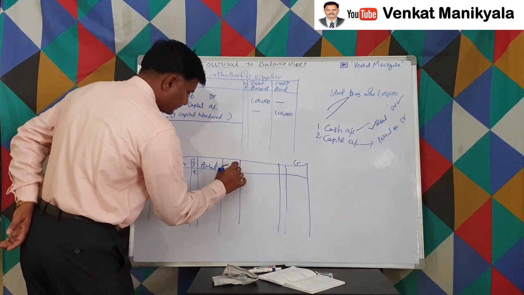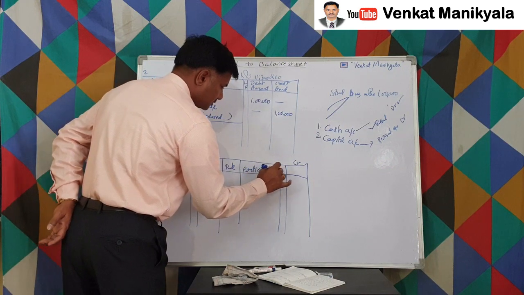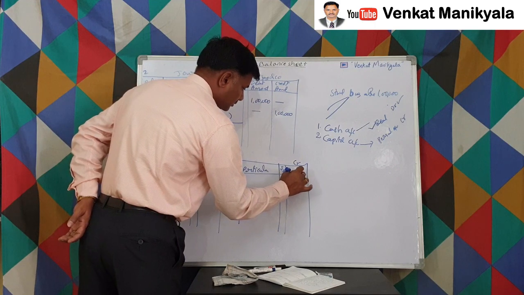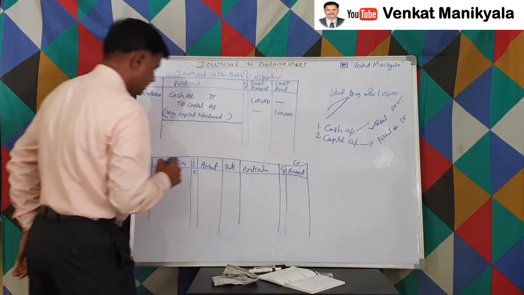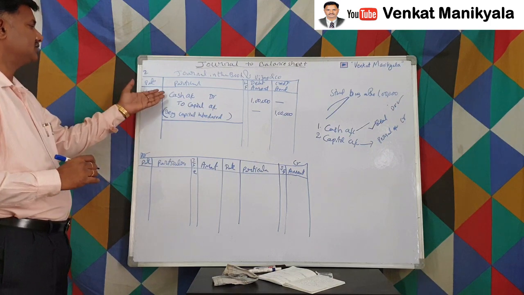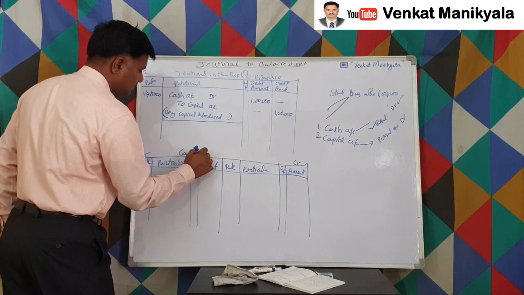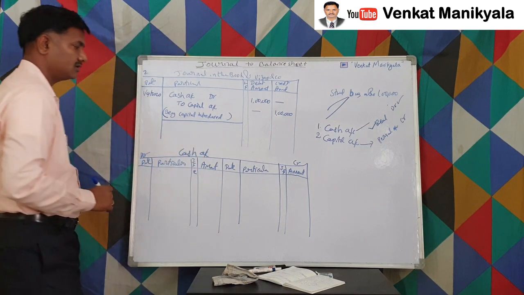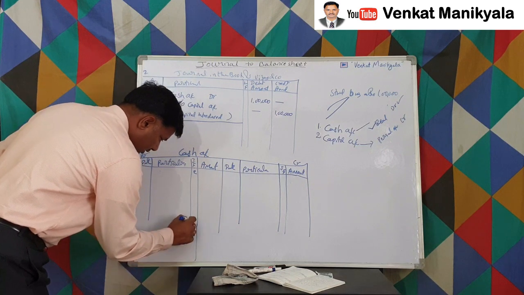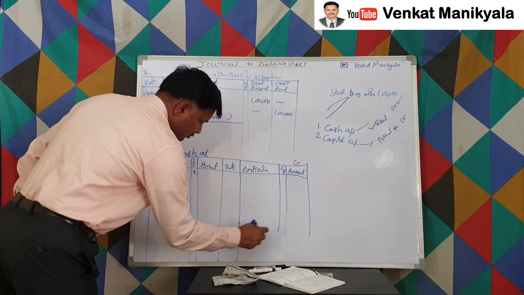Date, particulars, folio, amount. Right? So the account name we have to write. Let us suppose the account here is cash account. Here we have two accounts, so we prepare two accounts.